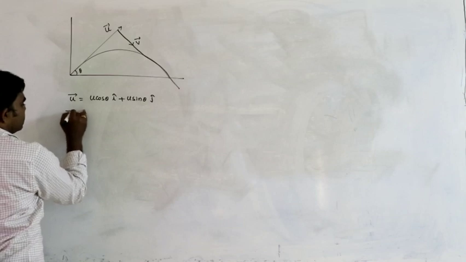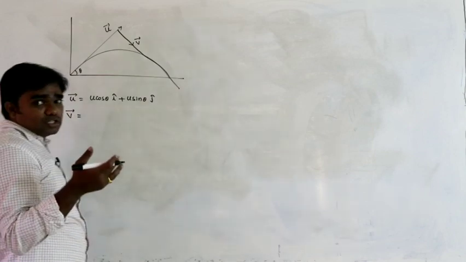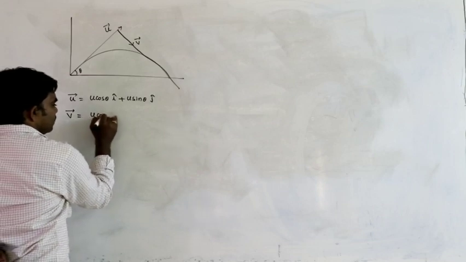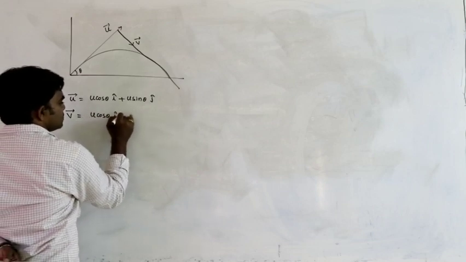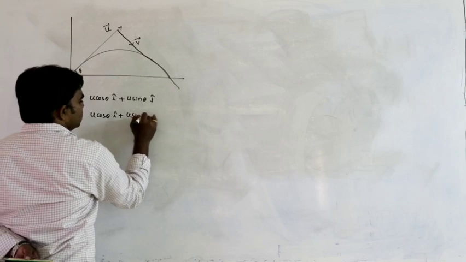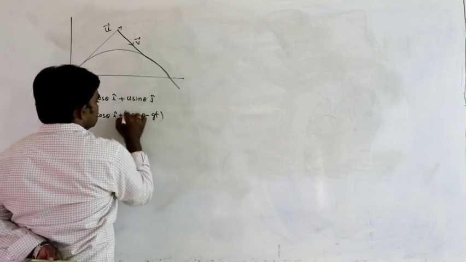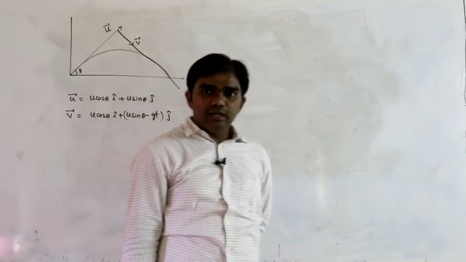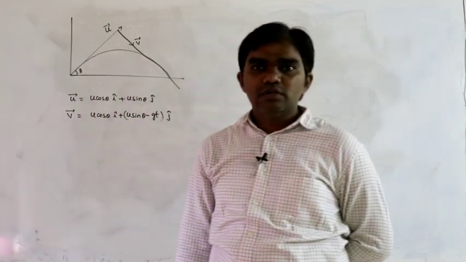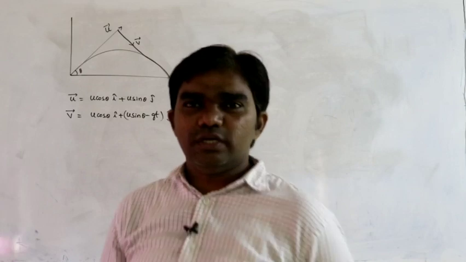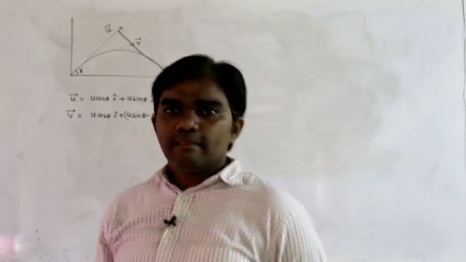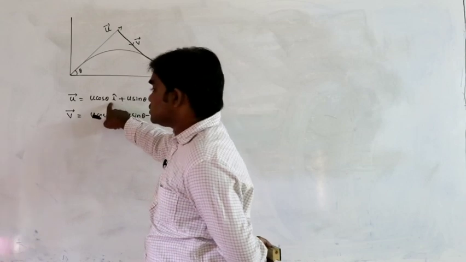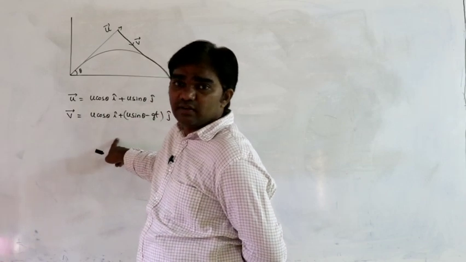We already derived the expression for the final velocity vector. What is that? v bar equals u cos theta i plus u sin theta minus gt j cap. This is the initial velocity vector and this is the final velocity vector.